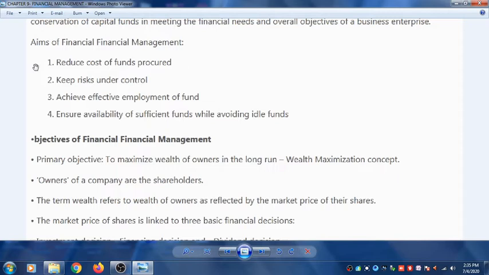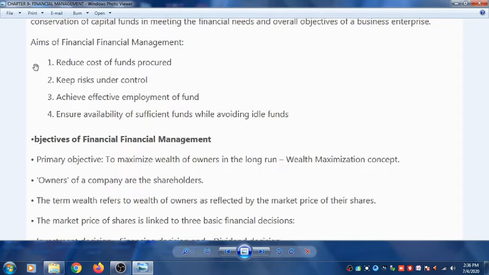Then financial management ensures availability of sufficient funds while avoiding idle funds. So whatever fund is required, sufficient fund is required for the business, it can be properly managed through financial management, and useless fund is thus reduced.